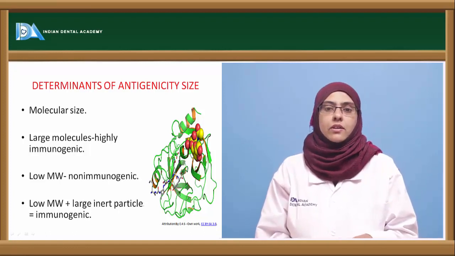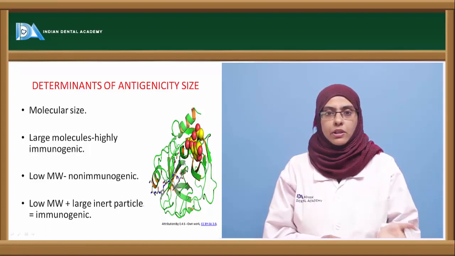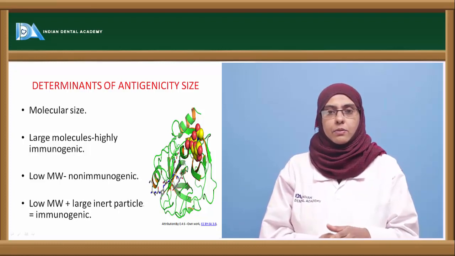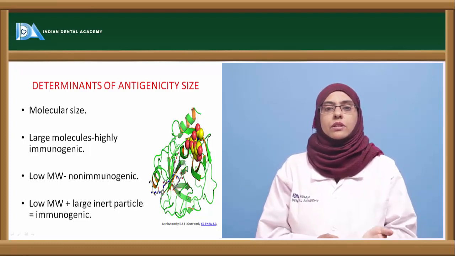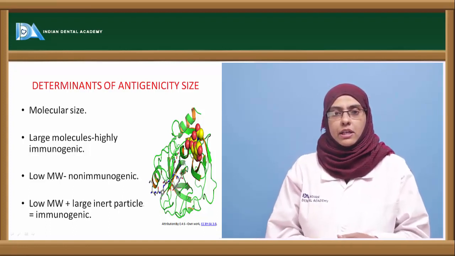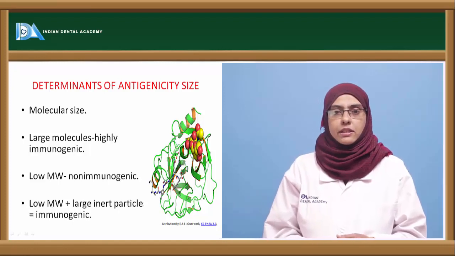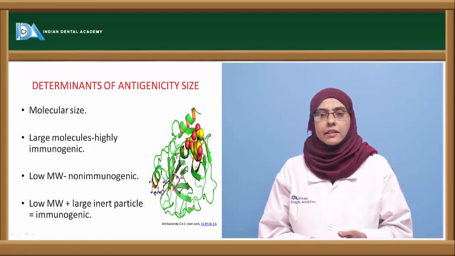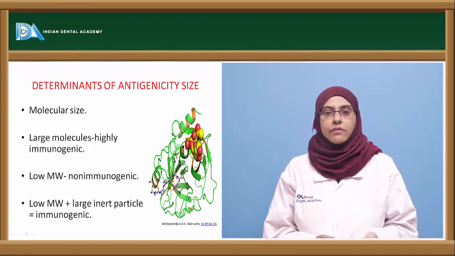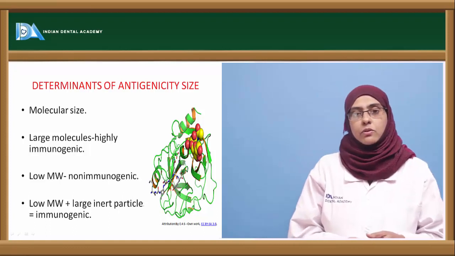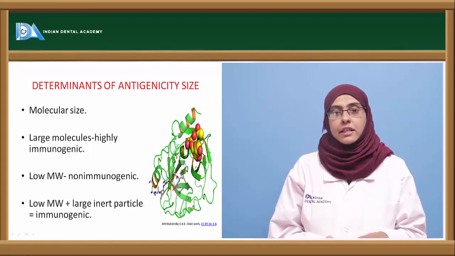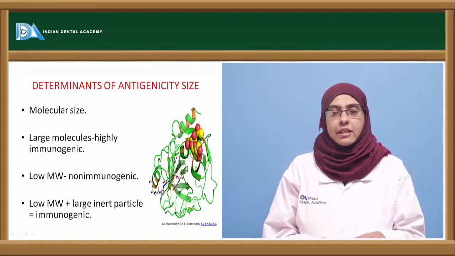Now coming to the haptens, as I already discussed, they are low molecular weight compounds that cannot induce the production of antibodies by themselves, but they can be converted into a complex molecule by combining them with a carrier to produce the immune reaction, or to produce the immune cells in the human body. And sometimes haptens can also produce an immune response in case of hypersensitivity. That is, in an atopic individual, a hapten can also act as a reagent that can cause a hypersensitivity reaction.